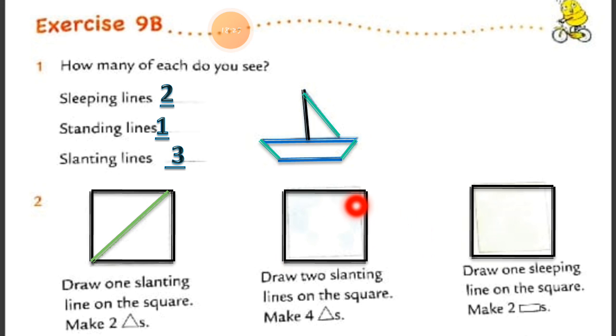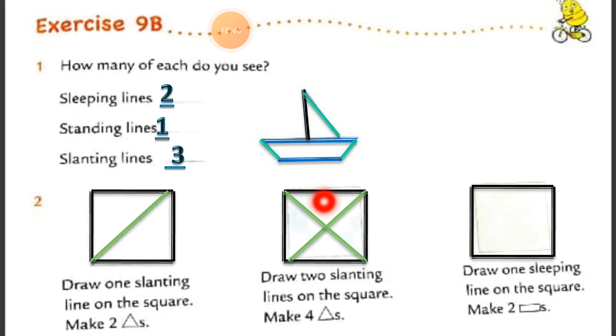Now in this square we have to put 2 slanting lines to make 4 triangles. See, here is the first slanting line I can put, and here is the second slanting line I am putting. So you can see now this square is totally converted into 4 triangles.